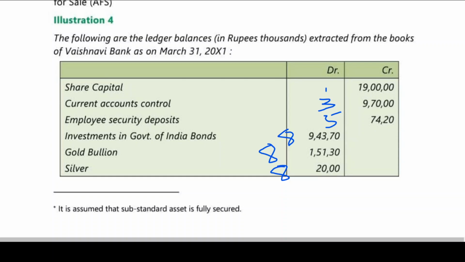And one more thing, the trial balance has been given, my dear friends. The credit balance can be either liability or income. Debit balance can be either, tell me, asset or expense. Simple. The credit side of the trial balance is liability or income. The debit side of the trial balance is asset or expense. So far we are having assets, right? Then we are having assets and liabilities.